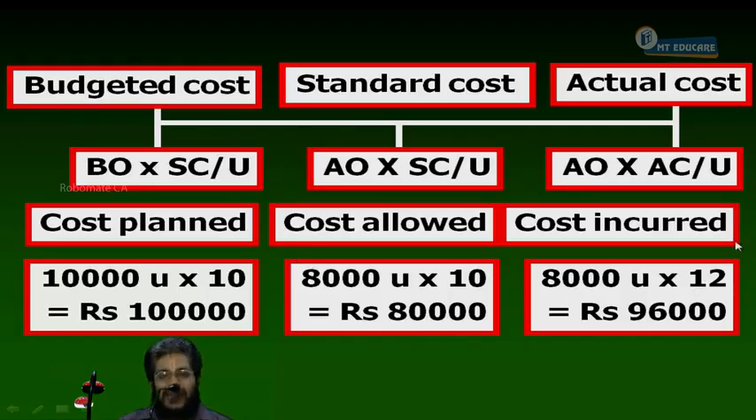So it is budgeted cost for actual output. What is actual cost? Actual cost for actual output.